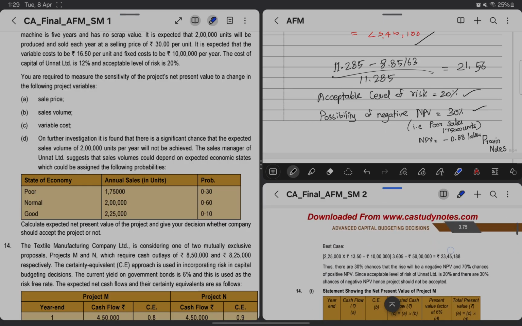So the same has been given in ICAI solution also. There are 30% chances that there will be a negative NPV and 70% chances of positive NPV. Since acceptable level of risk of Unnat Limited is 20% and there are 30% chances of negative NPV, hence project should not be accepted.